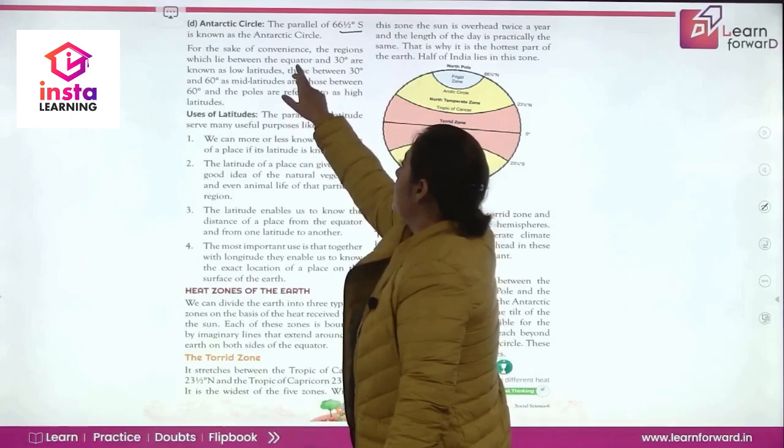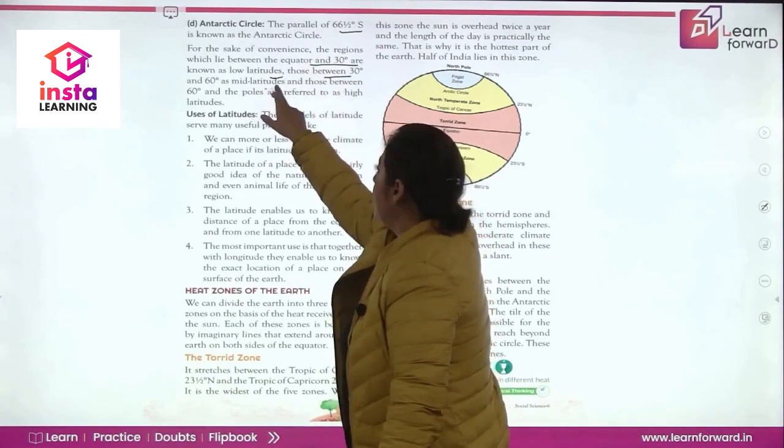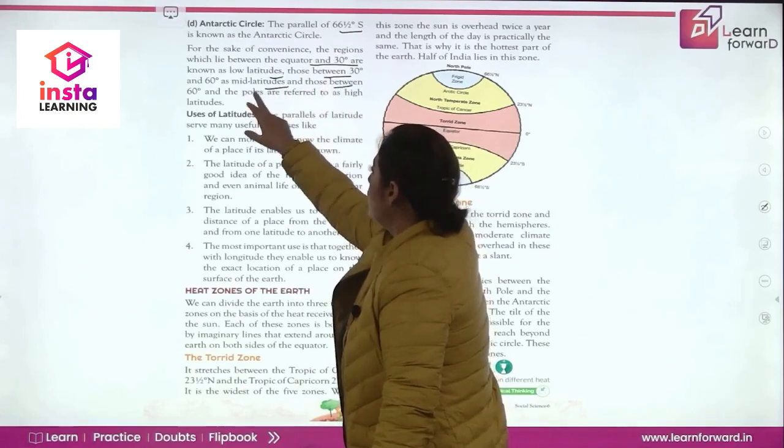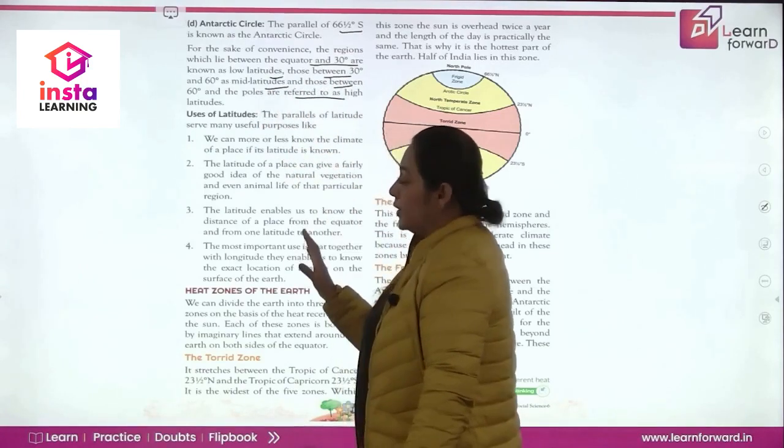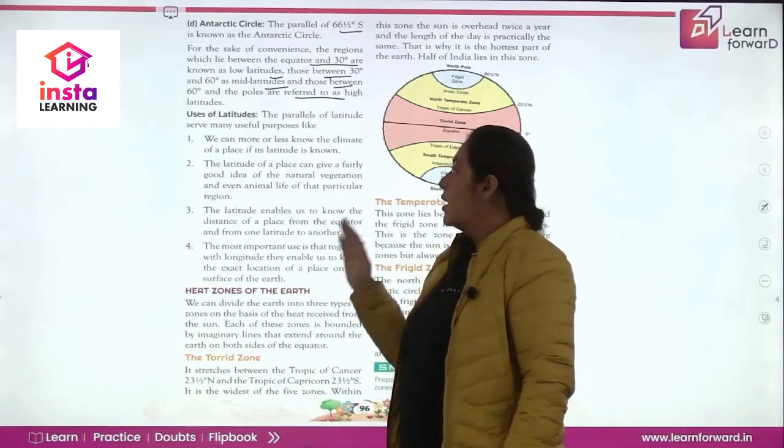These regions that lie between the equator and 30 degrees are known as low latitude. Between 30 and 60 is mid latitude, and above 30 and 60 are high latitude. So what do you have to remember about the Antarctic Circle? The parallel of 66.5 degrees south is the Antarctic Circle.